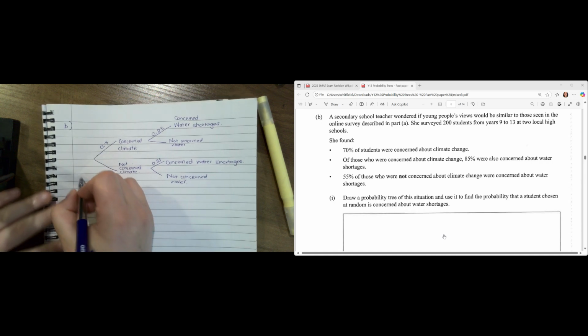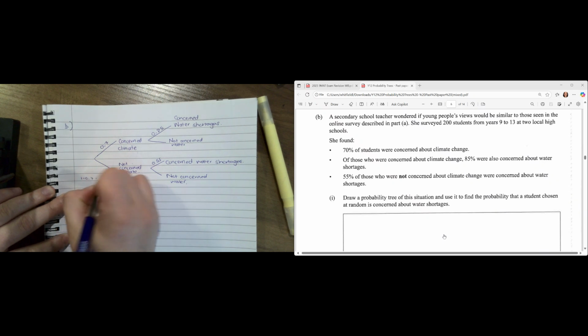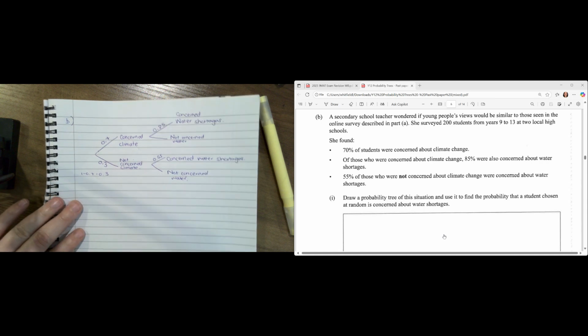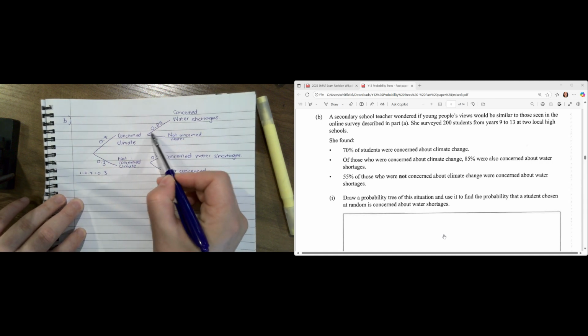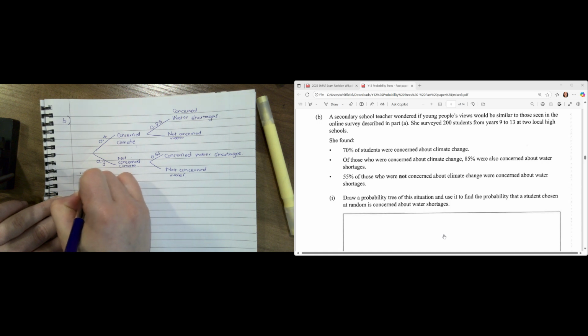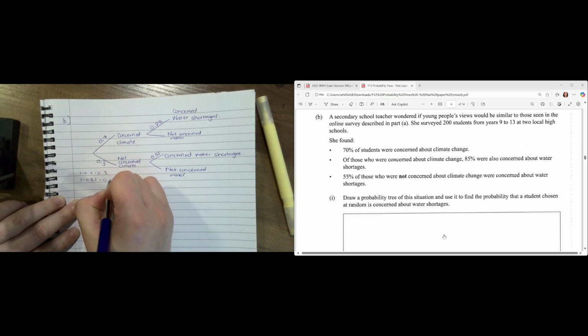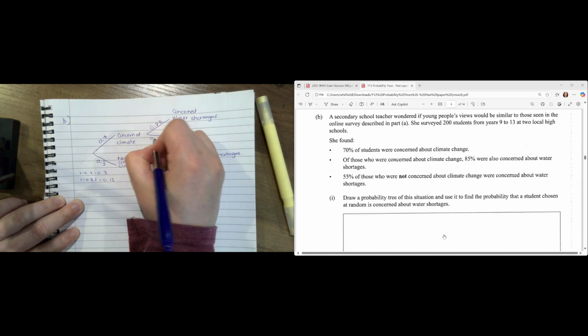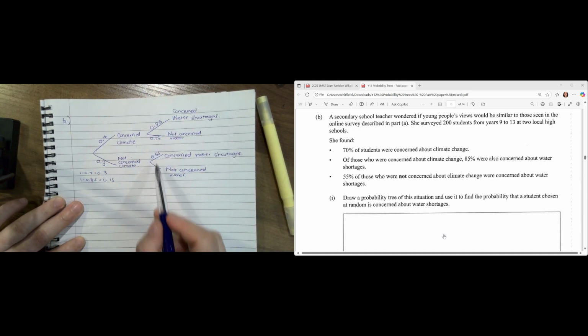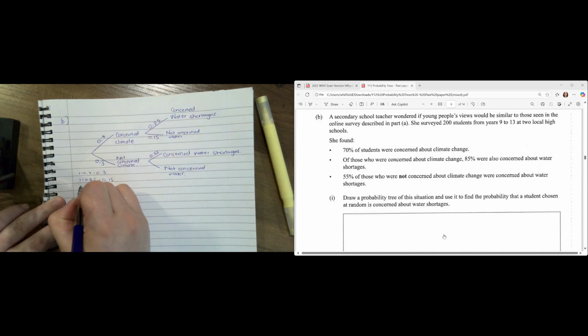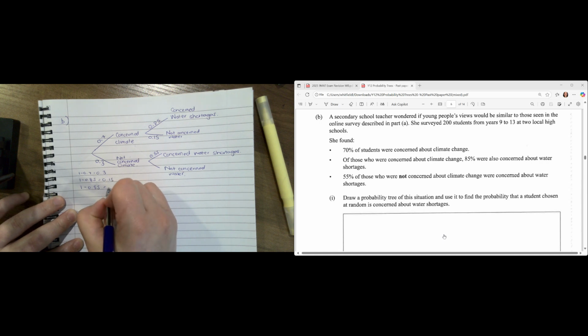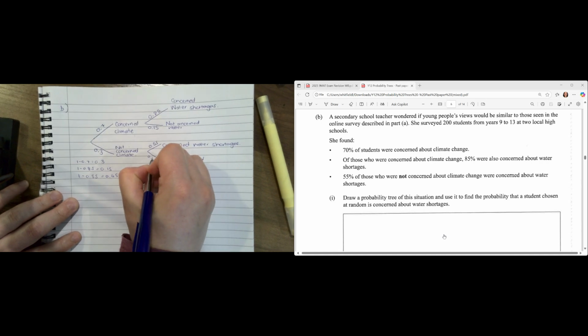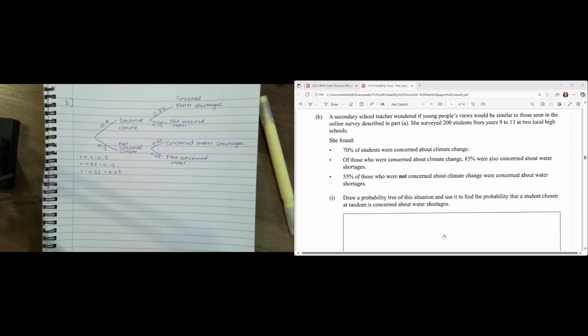Okay, now we know this needs to add up to 1. So if I go 1 minus 0.7, it would give me 0.3. I'm just going to pop that in there. I know that this has to add up to 1. So if I go 1 minus 0.85, it's going to give me 0.15. Then I know that this also needs to add up to 1. So this is going to be 1 minus 0.55, which is going to give me 0.45. Okay. So there I've gone ahead and I've drawn the probability tree.